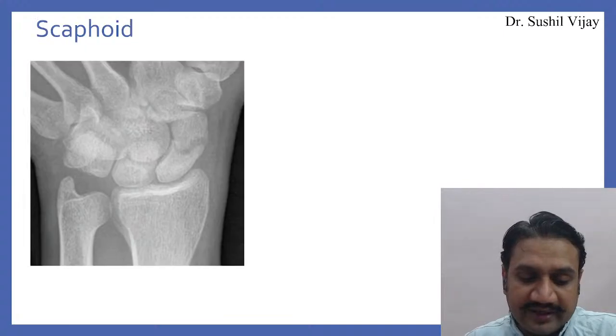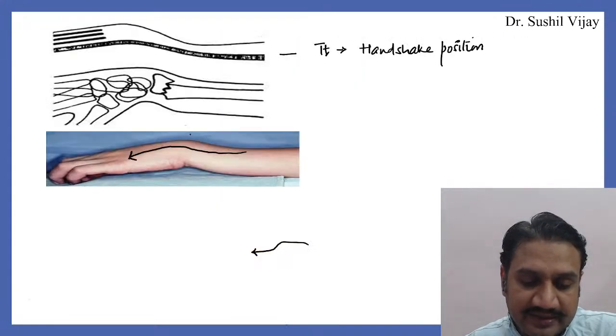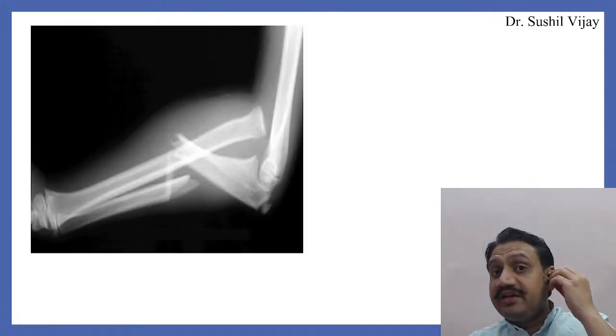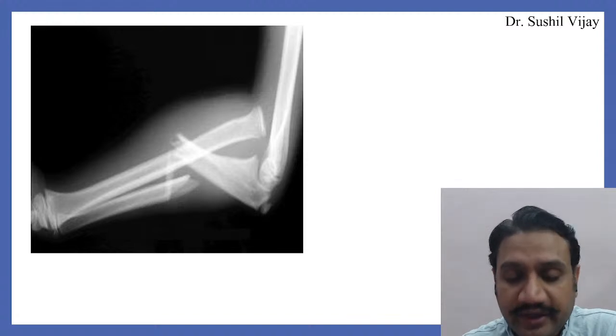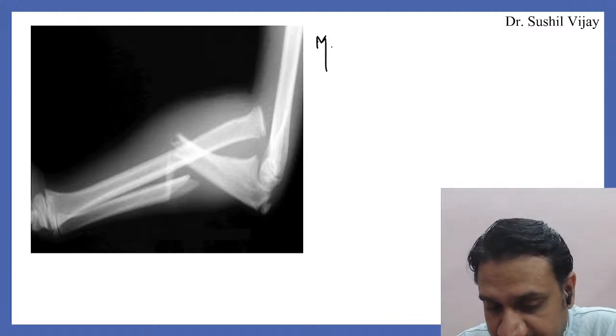Now, coming on to the next one. The next one is about the Monteggia and the Galeazzi. Let me show you that as well. I'll show you two most important injuries here. Look at this, the very first X-ray, a very important one. This X-ray on your screen is called Monteggia. This injury is called Monteggia.